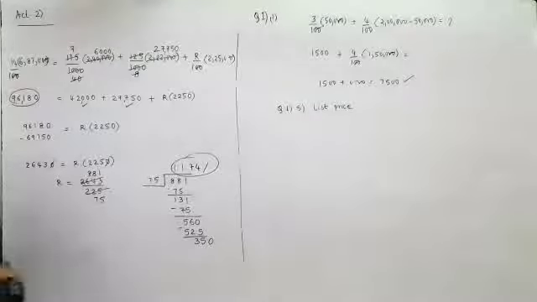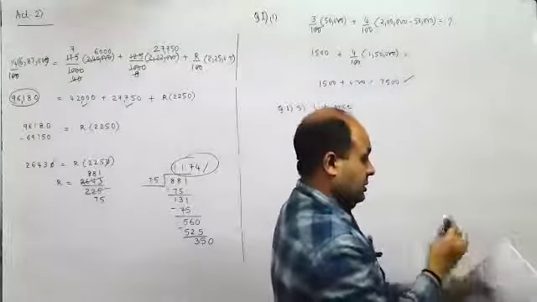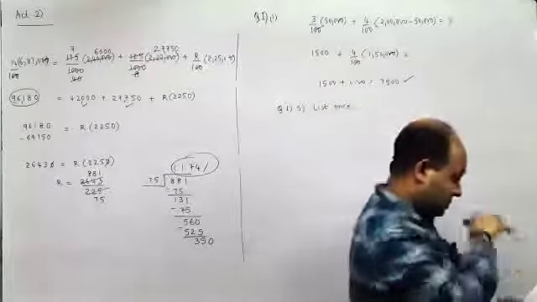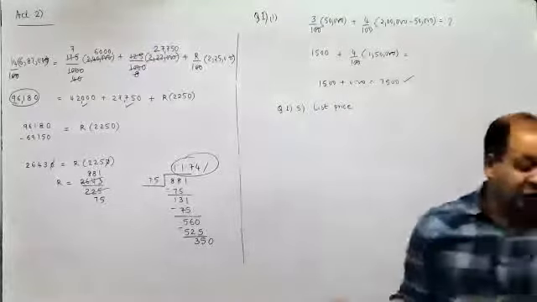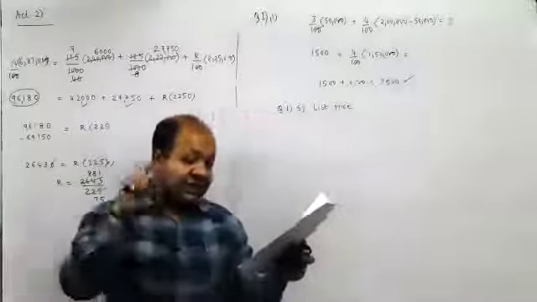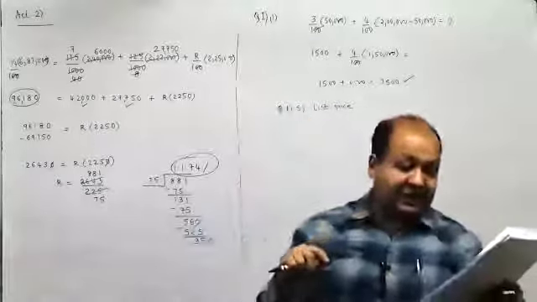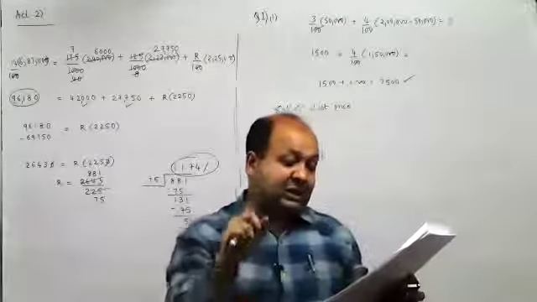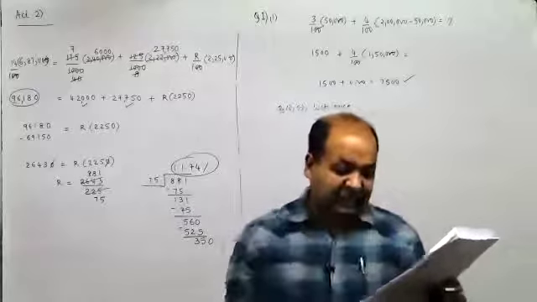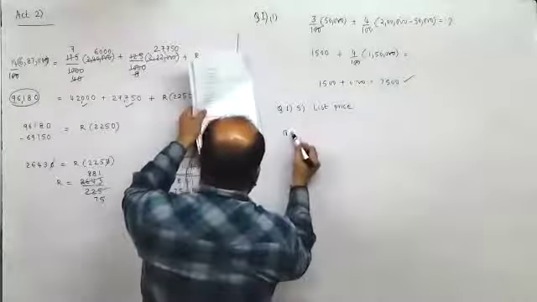Next here. An agent who gives guarantee to the principal that the party will pay the sale price of the goods. That is called the Del credere agent. An agent who gives guarantee to his principal that the party will pay the sale price of the goods. Just check the answer. Is it Del credere? Yes, sir.